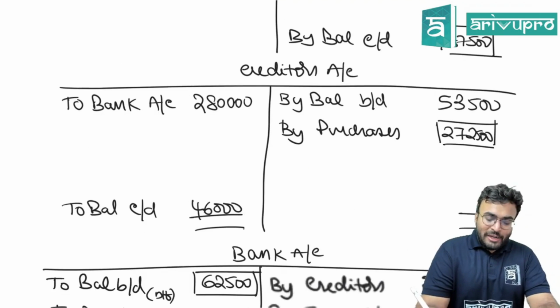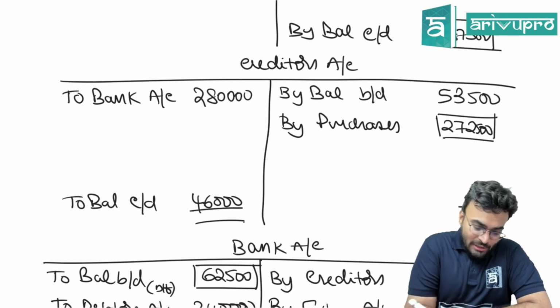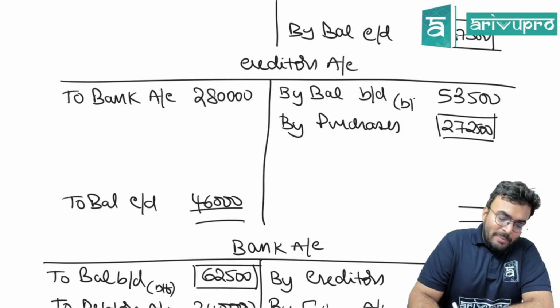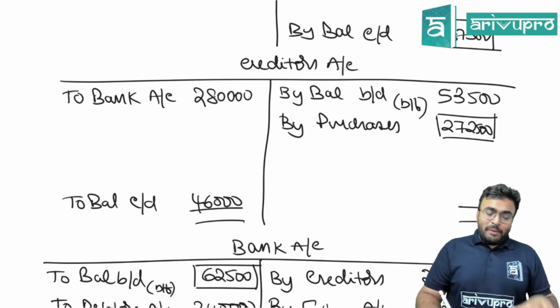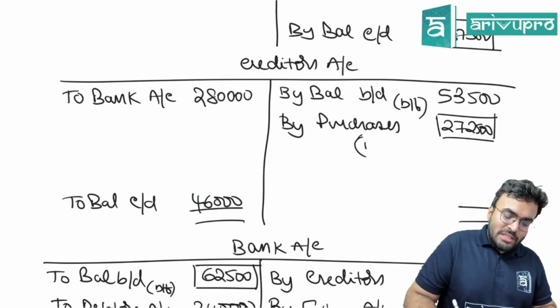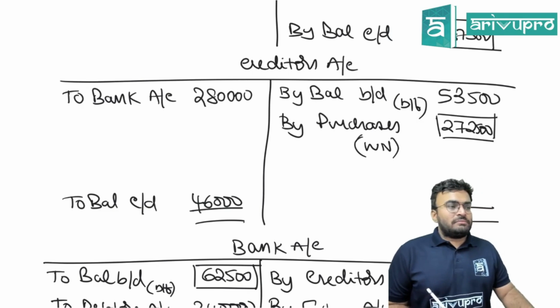Why did we prepare creditors account? Creditors account also, what was missing? Opening balance was not there. That was the balancing figure. But along with opening balance, what was missing? Purchases. Purchases we got from working note.